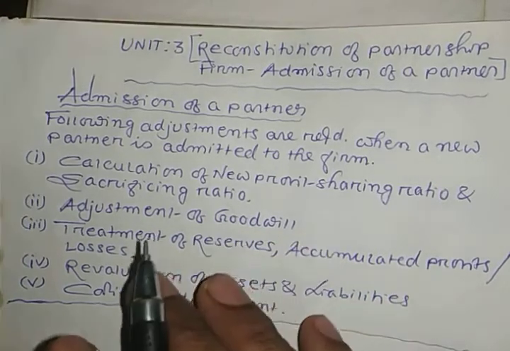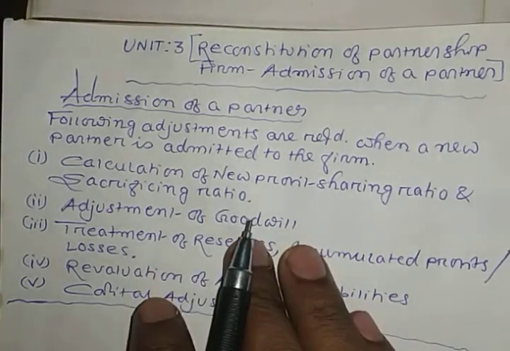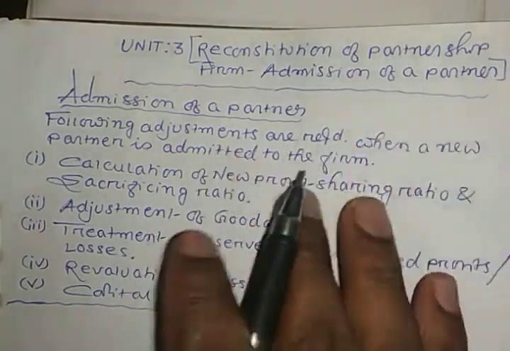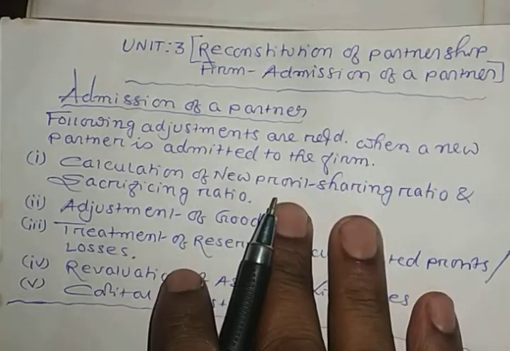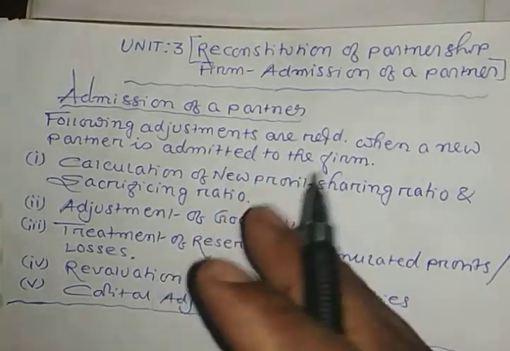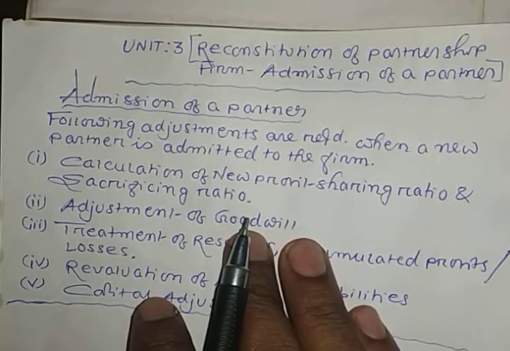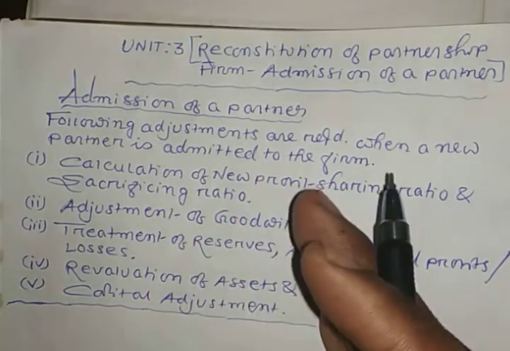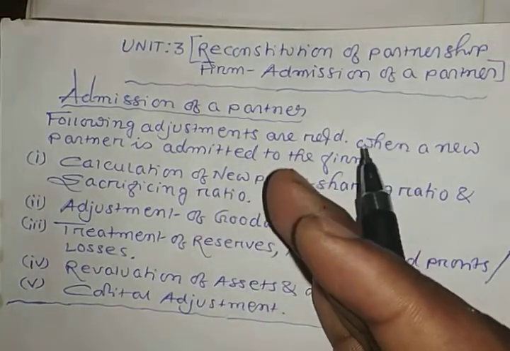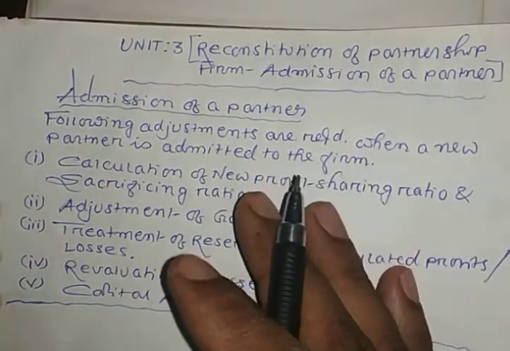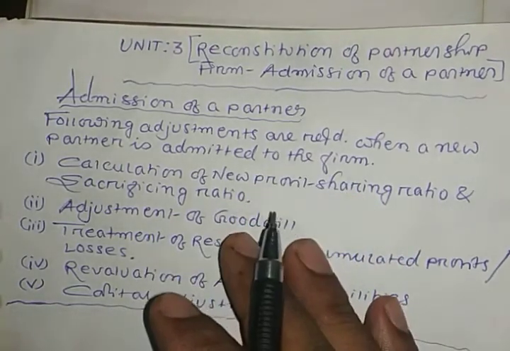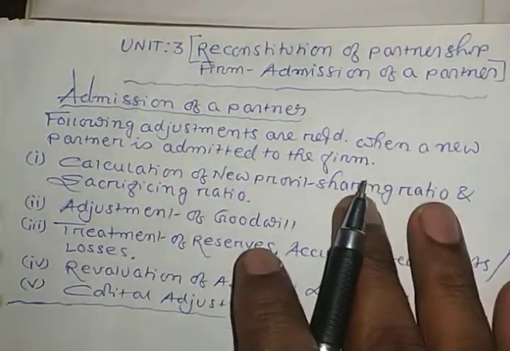Okay, old partners therefore continue to share the balance of profits or losses in their old profit sharing ratio. In other words, unless otherwise agreed, the profit sharing ratio among the existing partners remains unchanged.